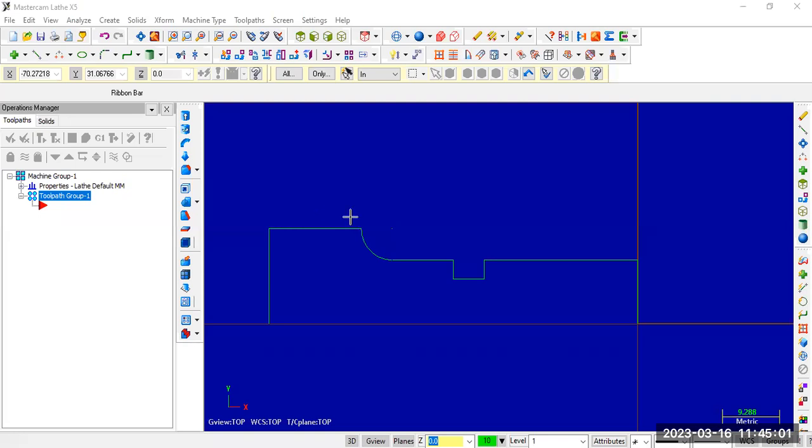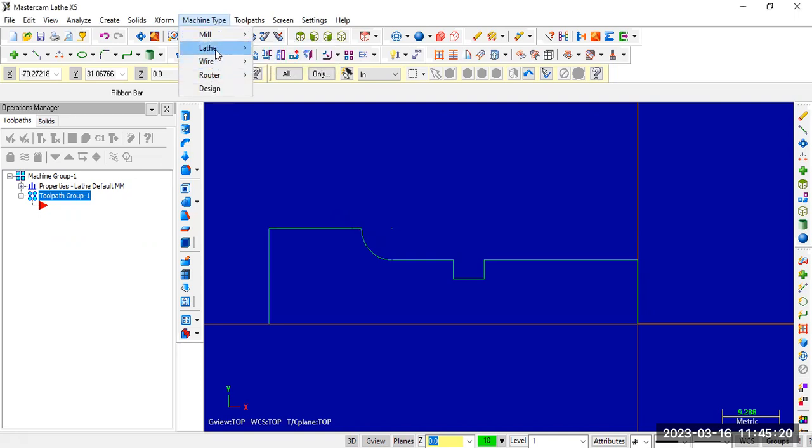So I have drawn original dimensions only. According to the figure, according to the given dimensions, I have drawn the figure. Now I need to define the stock, define the jaw, etc. So first just click machine type, select lathe machine.